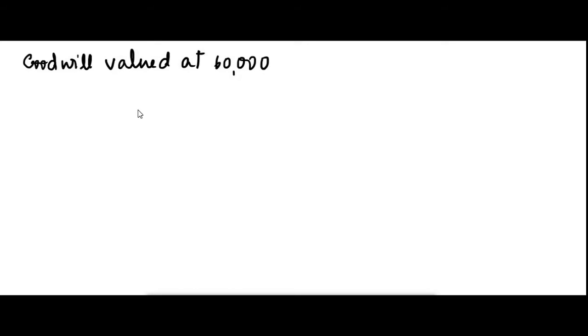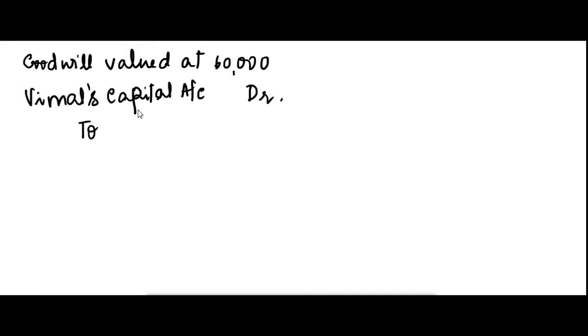That is done by taking the new partner's capital account. New partner is Vimal. So Vimal's capital account has to be debited. He will have to give the benefit to the old partners. So old partners' capital accounts are credited. When you credit the old partners' capital account, automatically the balance in it will increase, and Vimal's capital account balance will reduce.